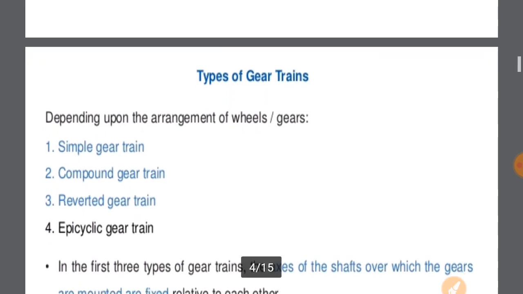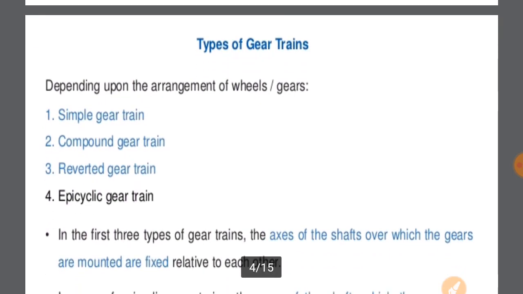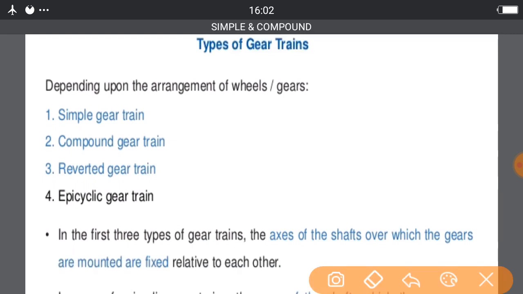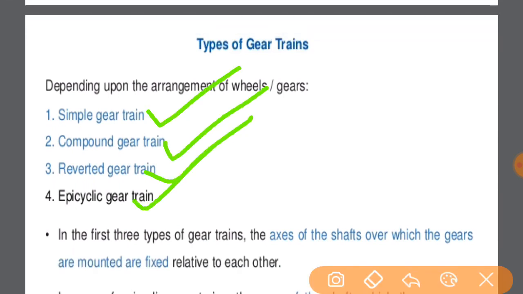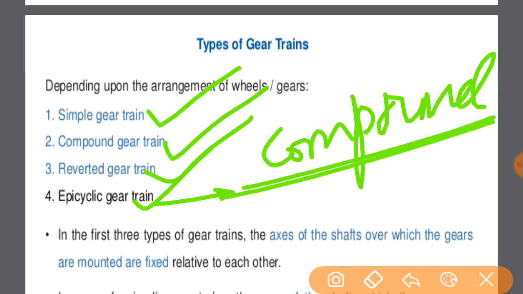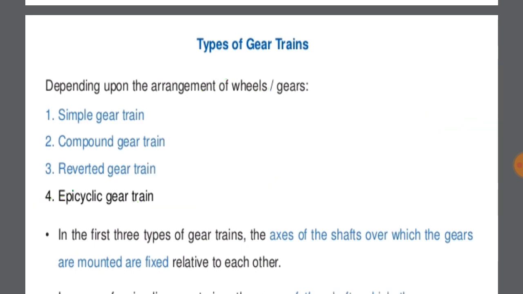Now we have to discuss types of gear trains. There are four types, as I have told you already. These are simple gear train, compound gear train, reverted gear train, and epicyclic gear train. There is also one type of epicyclic gear train, known as compound epicyclic gear train, also known as Sun and Planet gear train, that is also used as a gear train.